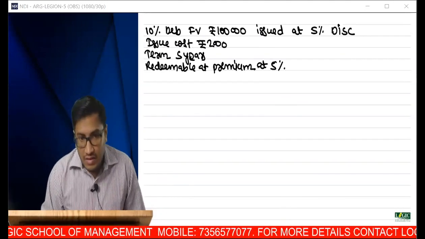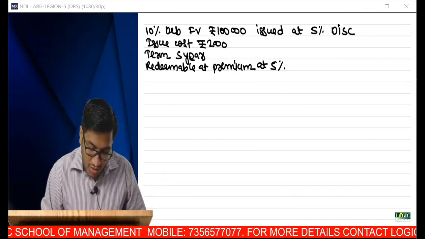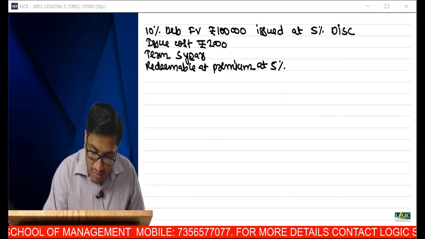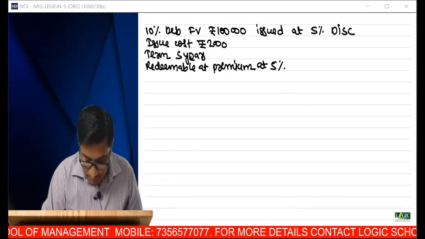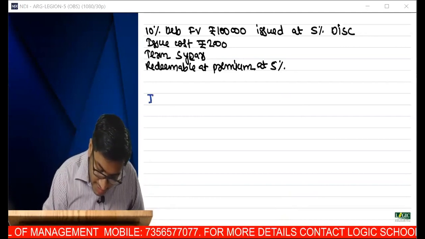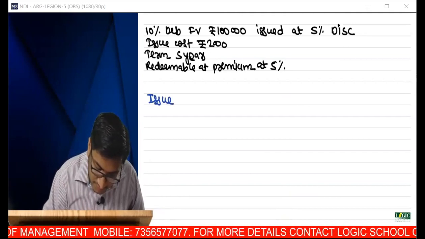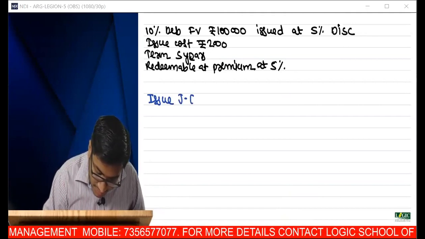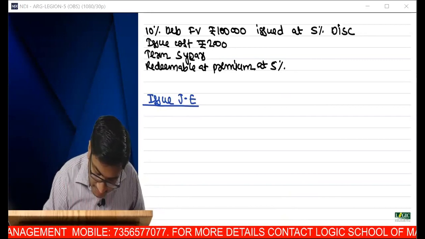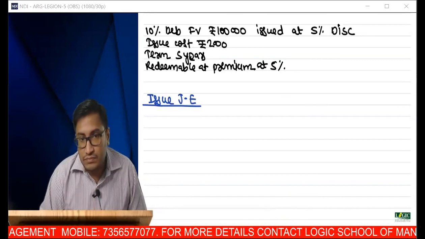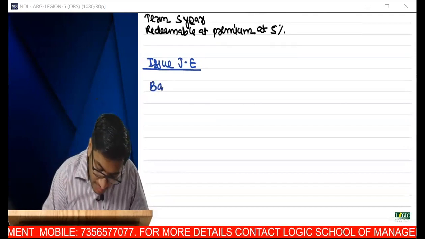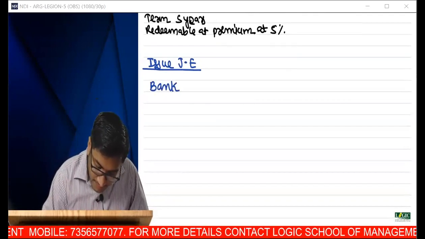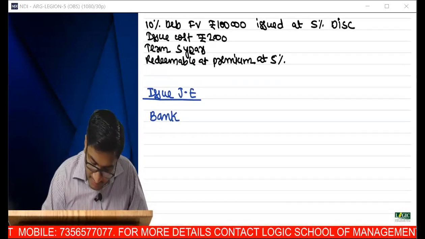Tell me, sir, as per your CA intermediate, what is your accounting? What is the issue journal entry? Debenture issue, what is the journal entry? For you, the issue journal entry is like this. Sir, bank account debit. I have received only how much?